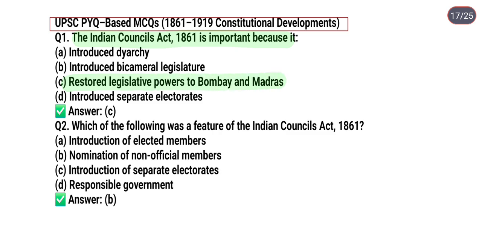Next question is, which of the following was a feature of the Indian Councils Act 1861? Option A, introduction of elected members; option B, nomination of non-official members; option C, introduction of separate electorates; option D, responsible government. So the correct answer is nomination of non-official members under the Indian Councils Act 1861.